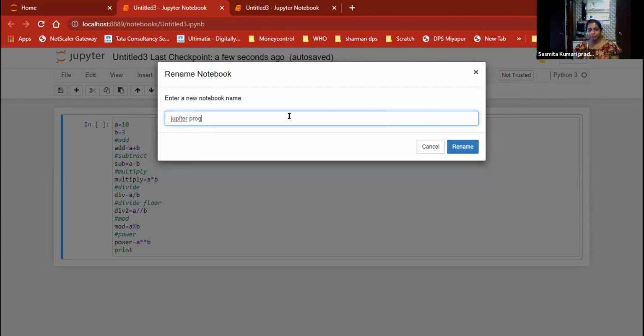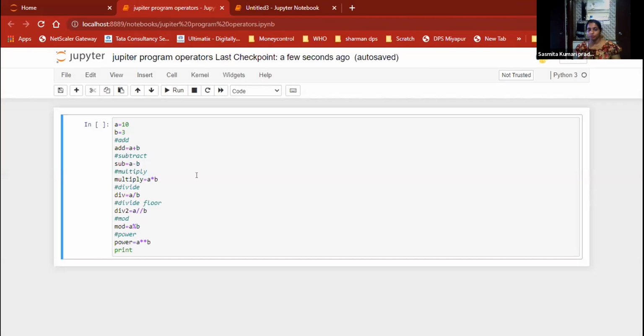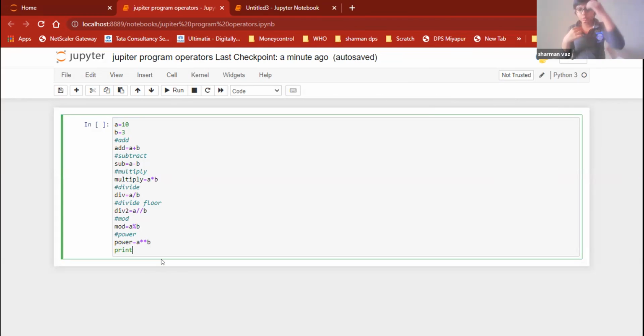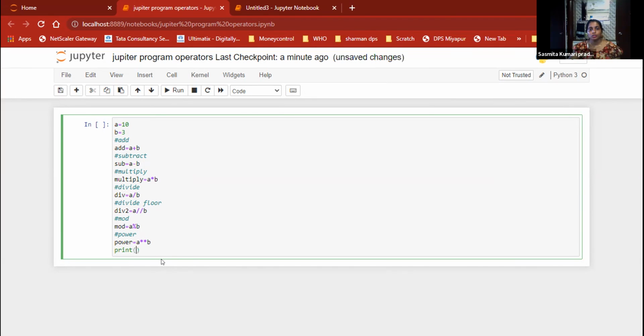You write mathematical operators, then you will get to know. See, the title should match your content, then you will know what it is. Next time we should not forget. Now run this program. Where is your print statement? Ma'am, that's what I'm doing right now. Write the print statement and run your code. Stop sharing.